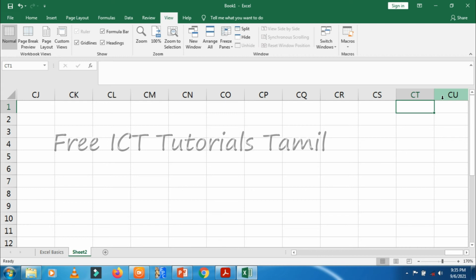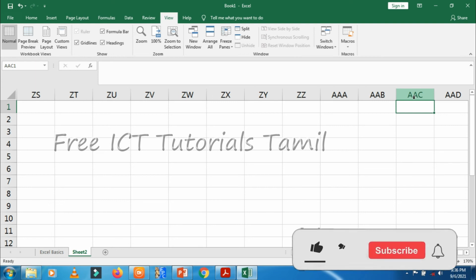It goes like that. Once ZZ is over, then AAA. Wait, I will show you. Right here, you can see ZZ is not the last column. Once ZZ is over, then triple A, AAA, AAB, AAC like that.